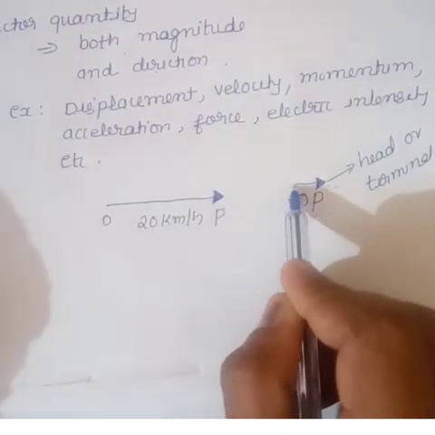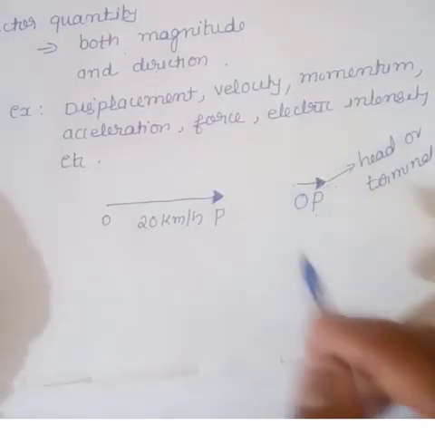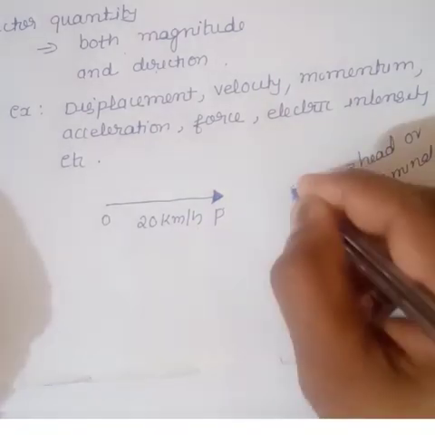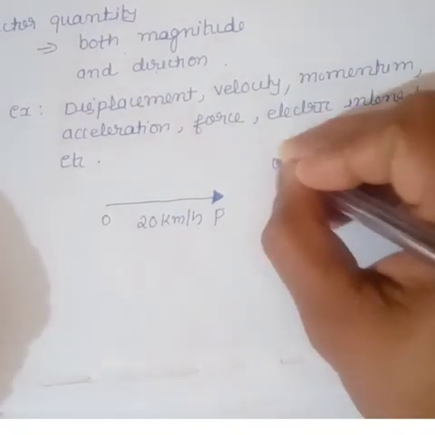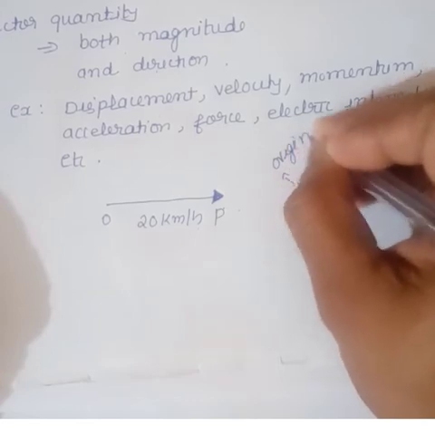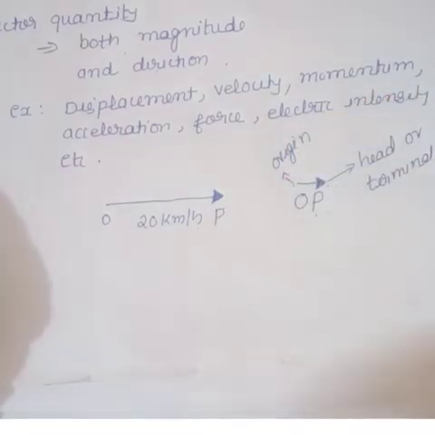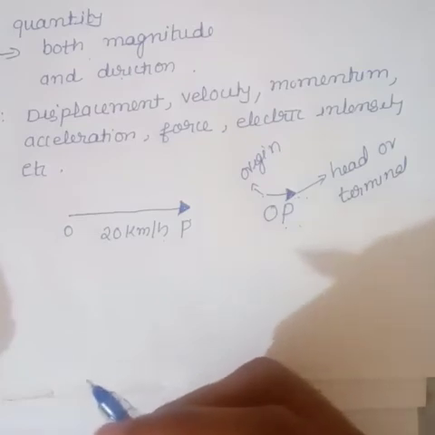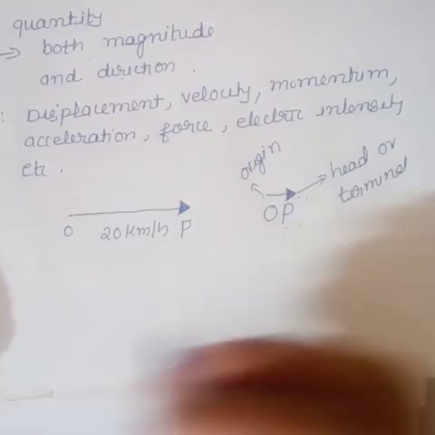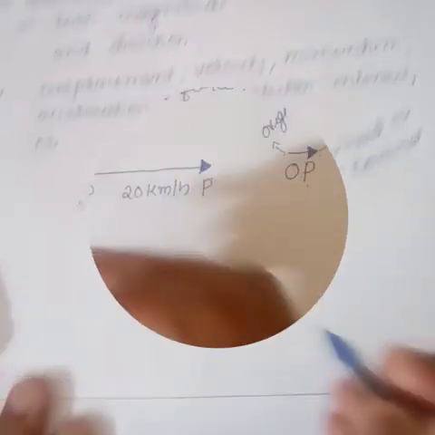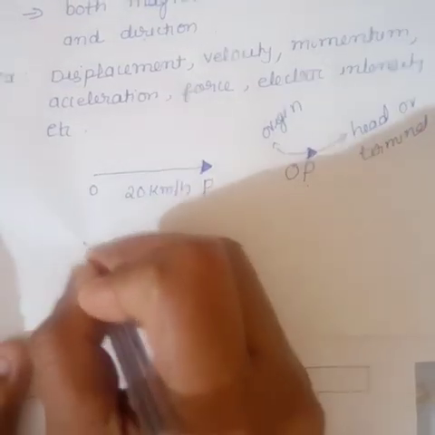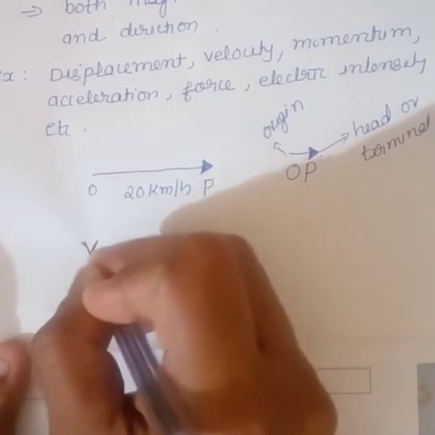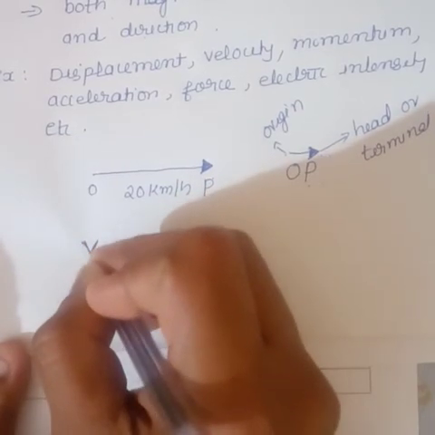The other end is called the tail, or initial point, or origin. So here P is the head and O is its tail. So how can we represent a vector? You just write the letters and put an arrow on those letters.